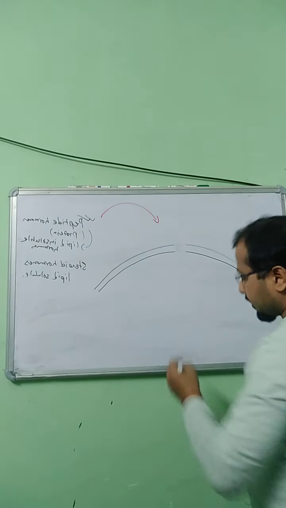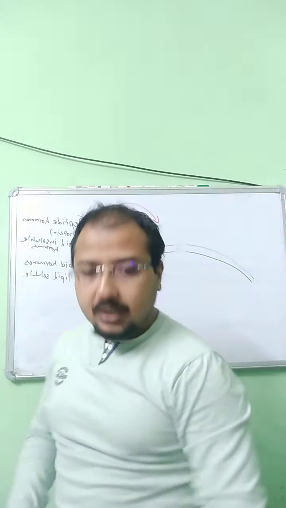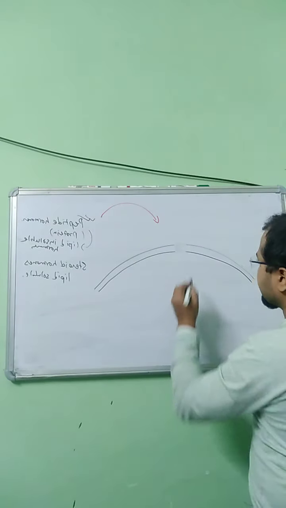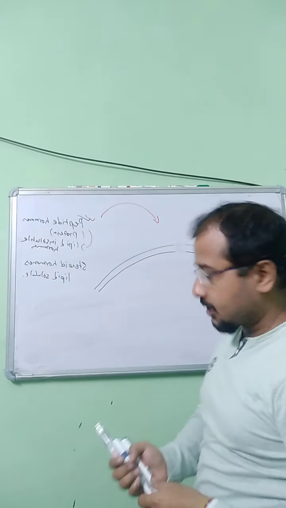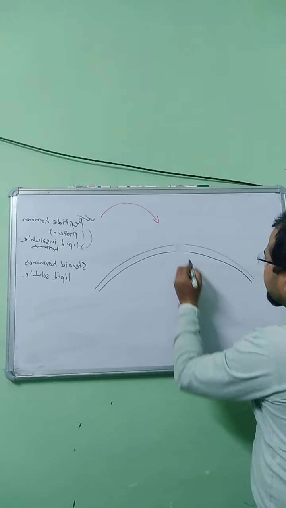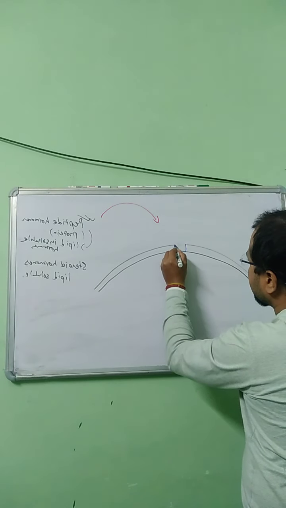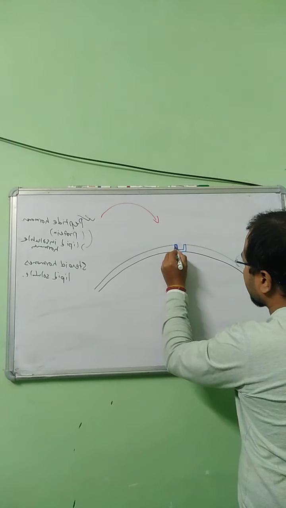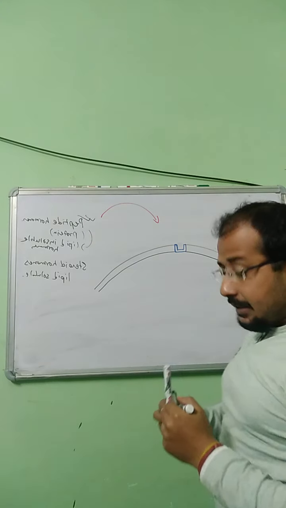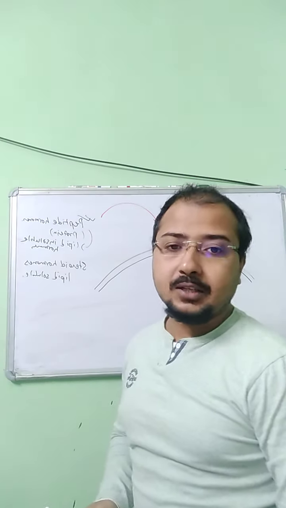So for this kind of hormone, there are special receptors present on the cell surface. These receptors receive these hormones.